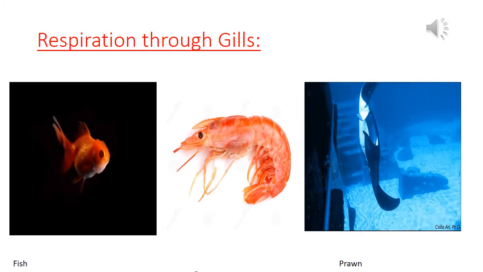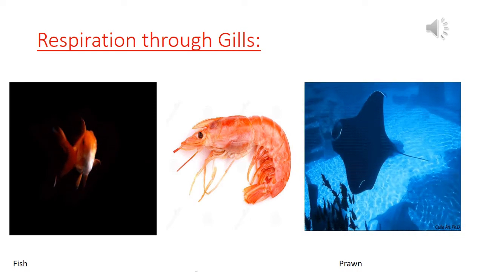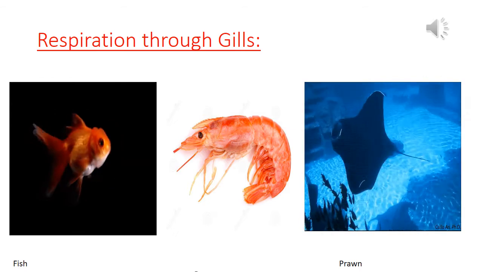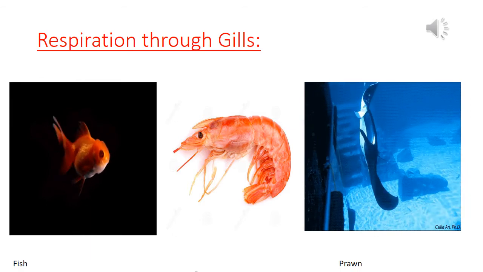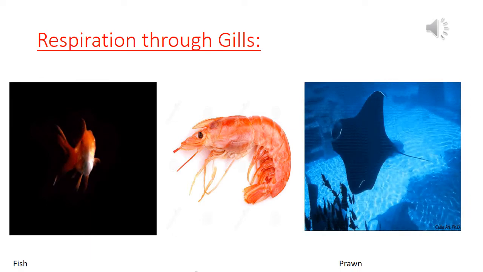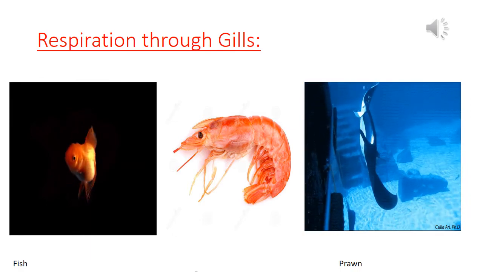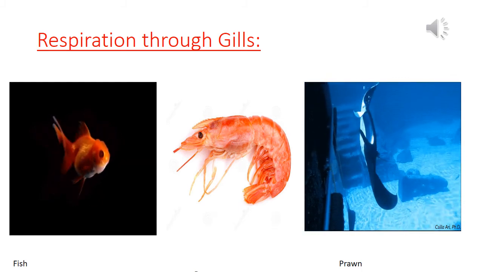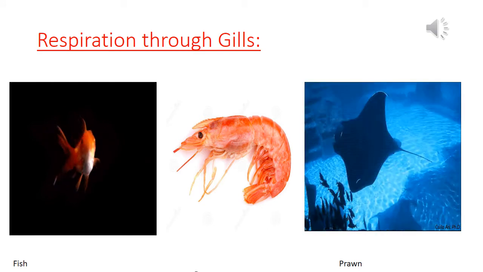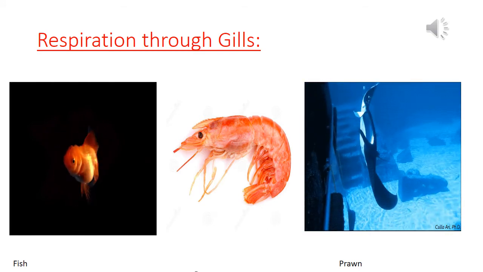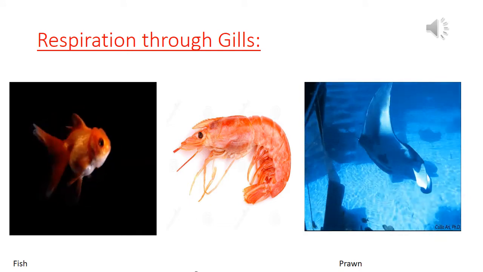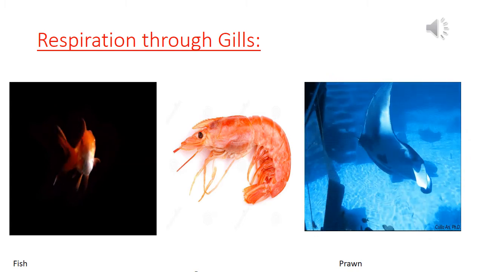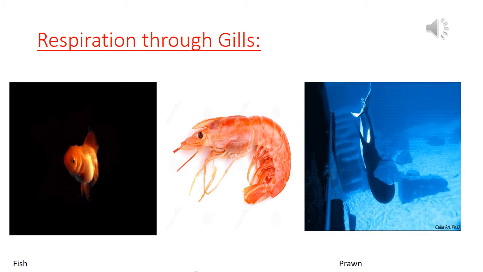Fishes and other aquatic animals have special organs of breathing called gills. These gills are found on both sides of the head. These animals breathe by taking in water through the mouth and sending it over the gills. The gills are covered by an opening called operculum, and this operculum lets the water pass through the gills. Further, the gills are well supplied with blood vessels.